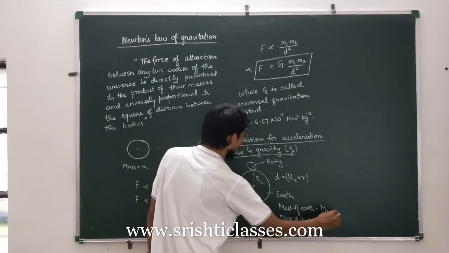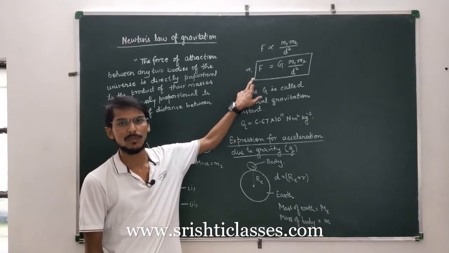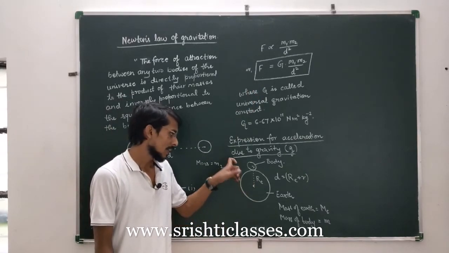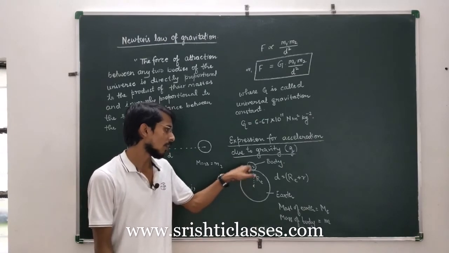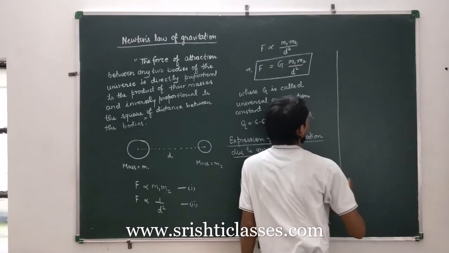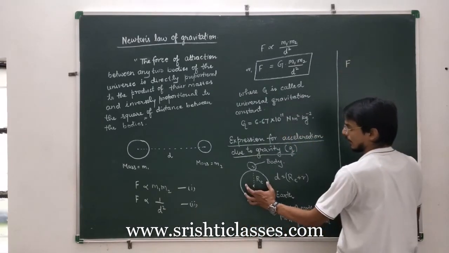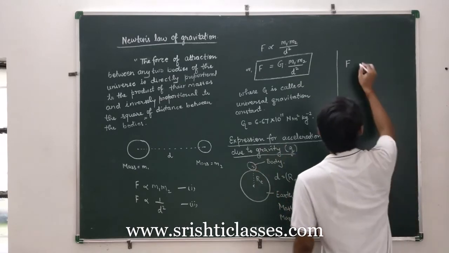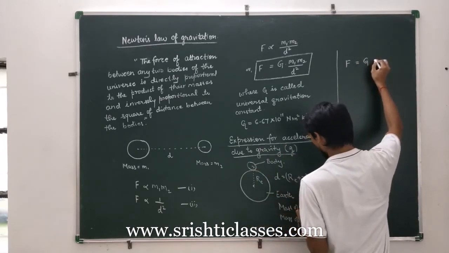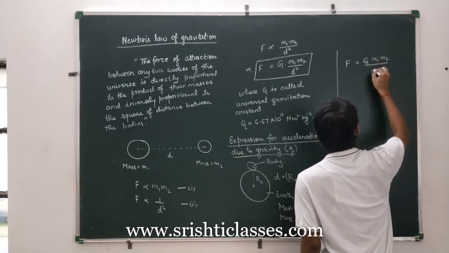Then according to this formula we can find out the magnitude of the gravitational force of attraction imposed by Earth on this body. So the force of attraction between the two bodies, that is Earth and this body, will be F is equal to G m1, that is the mass of Earth, m1 into m2 upon d square.